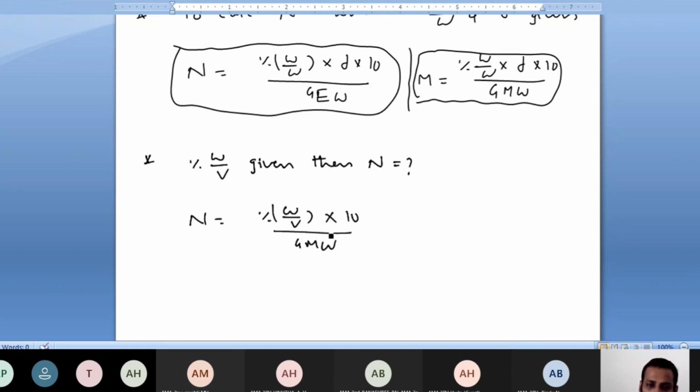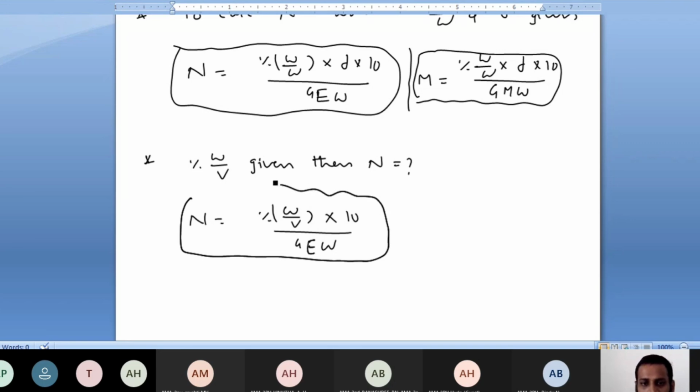Simple. Sorry, sir, gram equivalent weight. For normality we have to consider gram equivalent weight. Normality is equal to percentage weight by volume into 10 by gram equivalent weight, when percentage weight by volume is given.